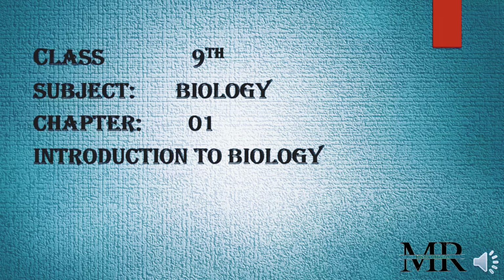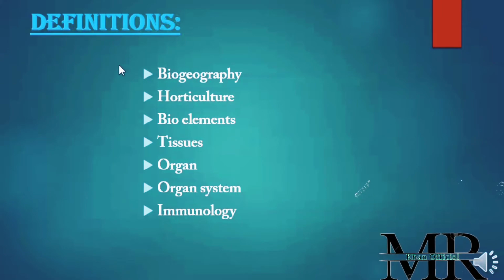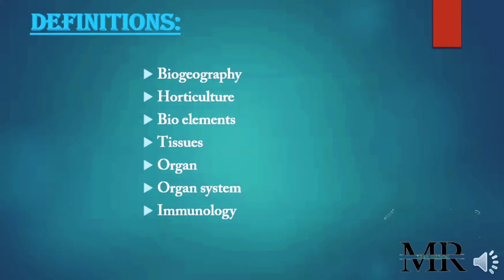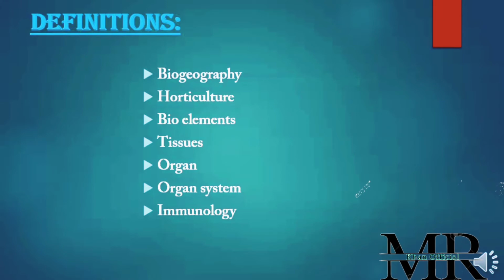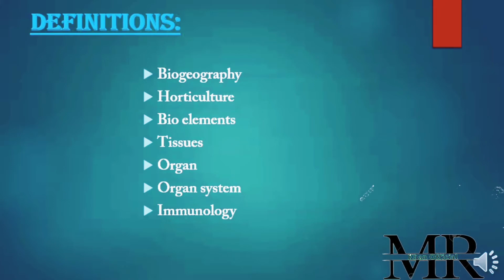Students, mostly we have done this chapter, but some of the topics are remaining. I will try my best to clear those topics as well. 19 we have done, only 6 or 7 are remaining that we will do in today's lecture. So people can see, define these terminologies: biogeography, horticulture, bioelements, tissue, organ system, and immunology. We will go through these all, and we will try our best to make them understand.